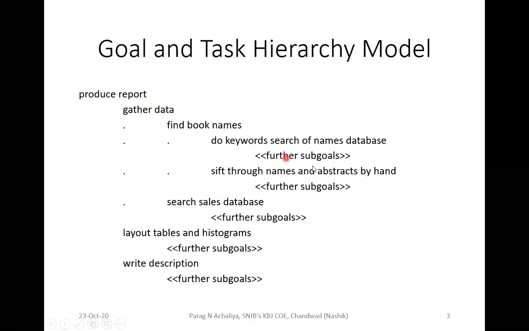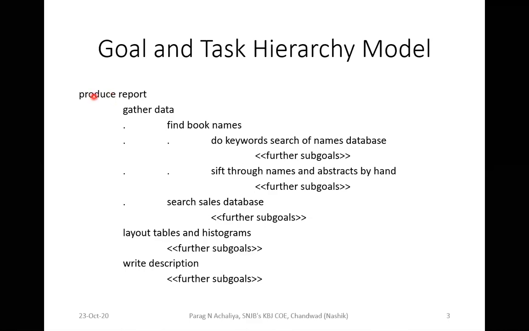And when you achieve all these sub goals, at the end you get your final report or final output, which means you have successfully achieved your goal, or you have successfully generated the report. This is what your task hierarchy model is, which divides your goal into various sub goals.